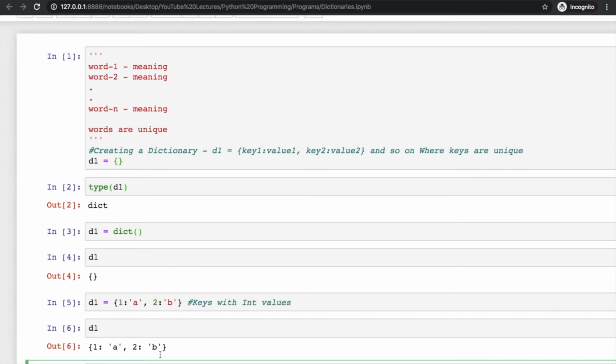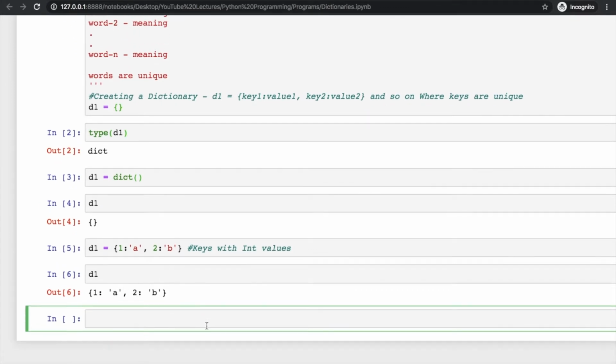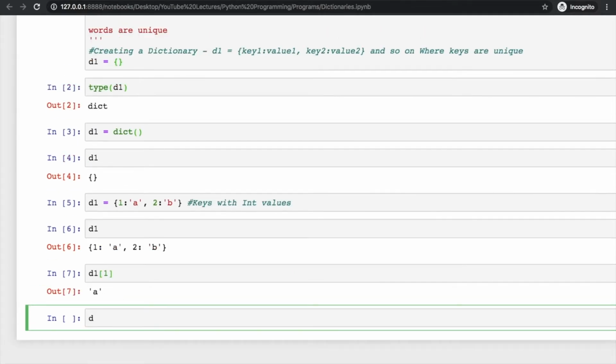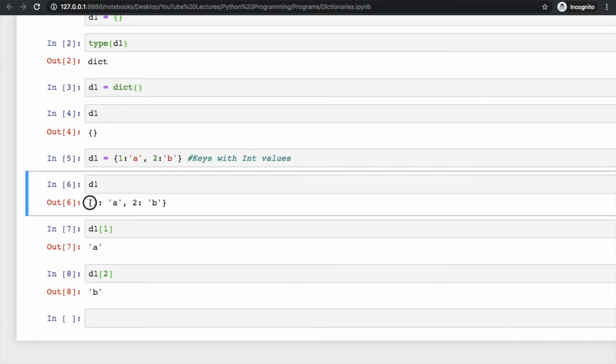So here is d1, 1 is corresponding to a, and 2 is corresponding to b. Whenever we write d1[1], it will give us a, and whenever we write d1[2], it will give us b. So there is no indexing here like lists or tuples, clear, and all the values are arranged in the form of key and value pairs.